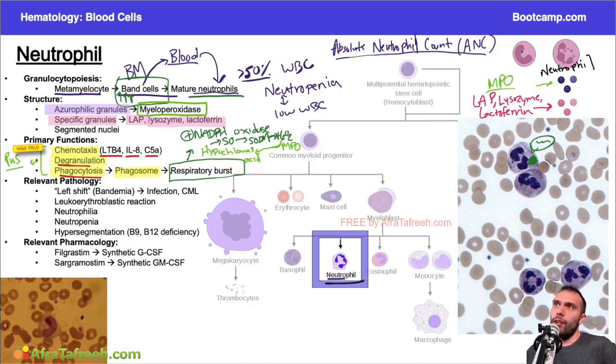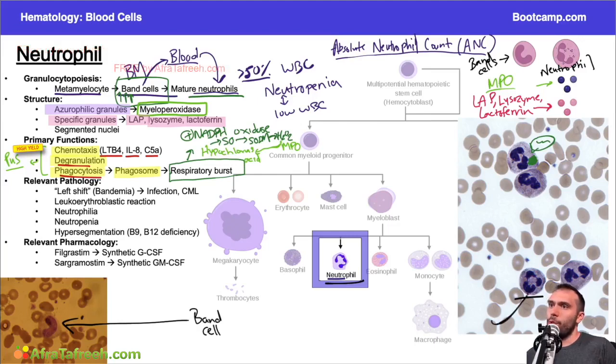And also, you'll note there's a cell here next to the neutrophil. So this is the band cell, which essentially is the more immature form here. The band cell has a horseshoe appearance to the nuclei. So the horseshoe nuclei is very classic for a band cell, right? But when we have discrete segments, for example, if you look at this cell, you can see there are discrete segments and lobes in this neutral staining neutrophil. That makes it very classic for the mature form, the neutrophil. Whereas if we look at this image here, we can see more of that horseshoe appearance to the nuclei, again staining a neutral pink color. This would represent a band cell or a more immature form, as opposed to what we see here being more of a mature neutrophil.